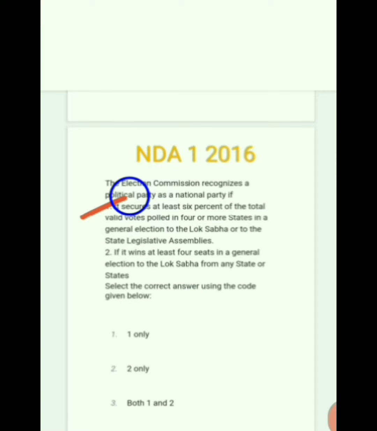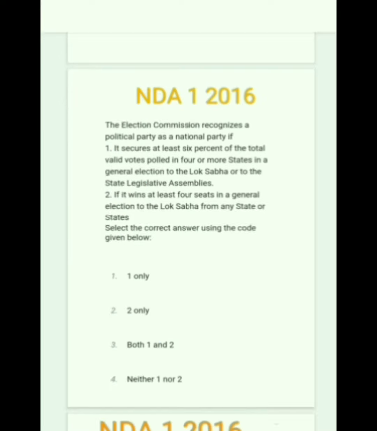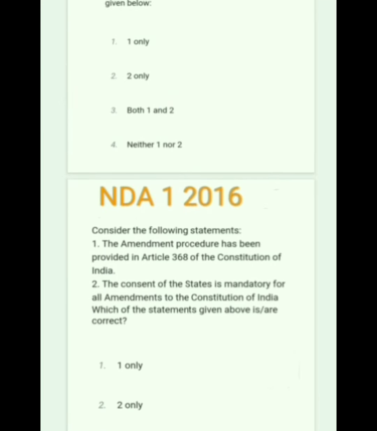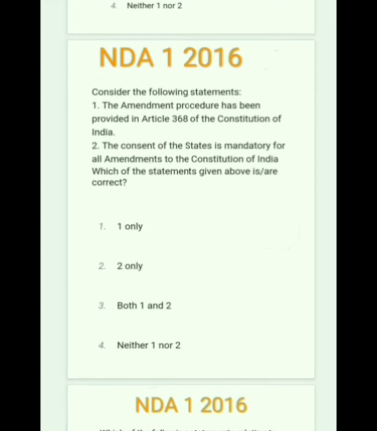Next, if it wins at least 4 seats in a general election to the Lok Sabha from any state or states, option 2 is right. So the correct answer is option 3, both 1 and 2. Next question: consider the following statement. The amendment procedure provided in Article 368 of the Constitution of India is correct.